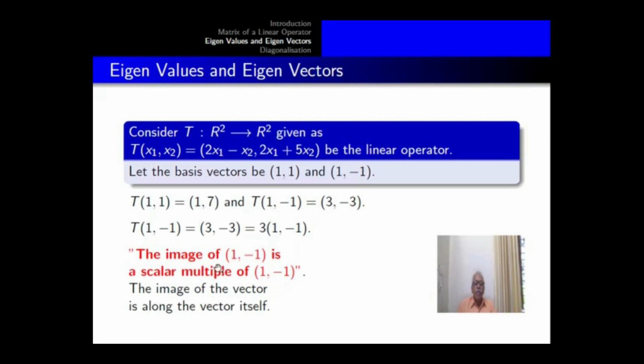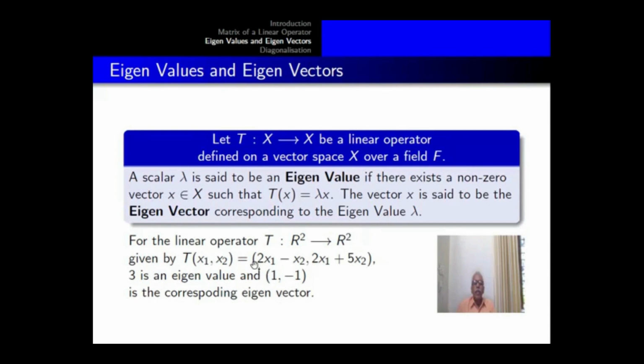The image of the vector (1, -1) is a scalar multiple of the same vector (1, -1). The image vector is along the vector itself. So there are operators having such property. Let T from X to X be a linear operator defined on a vector space X over a field F.